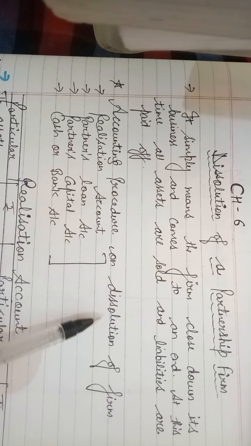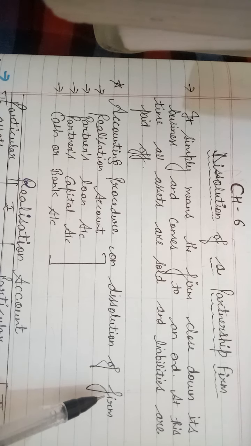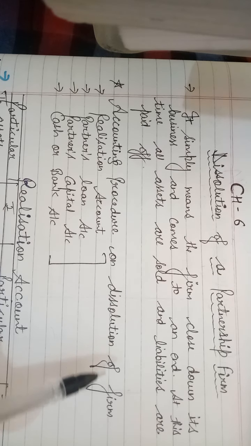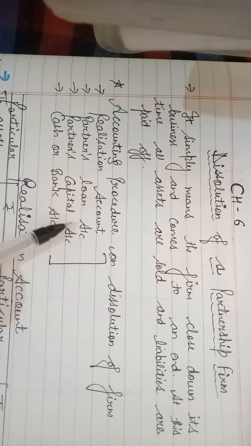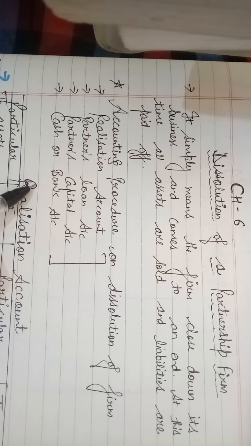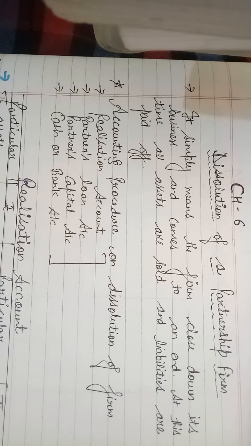What is the accounting procedure on dissolution of partnership firm? Means which accounts we need to prepare. First one is realization account, second partners loan account, partners capital account, and cash or bank account. I also discussed with you the sequence of payment at the time of dissolution of the firm, when we are selling out our assets, and then what is the sequence of making payment from the realized amount, from the asset realized amount.